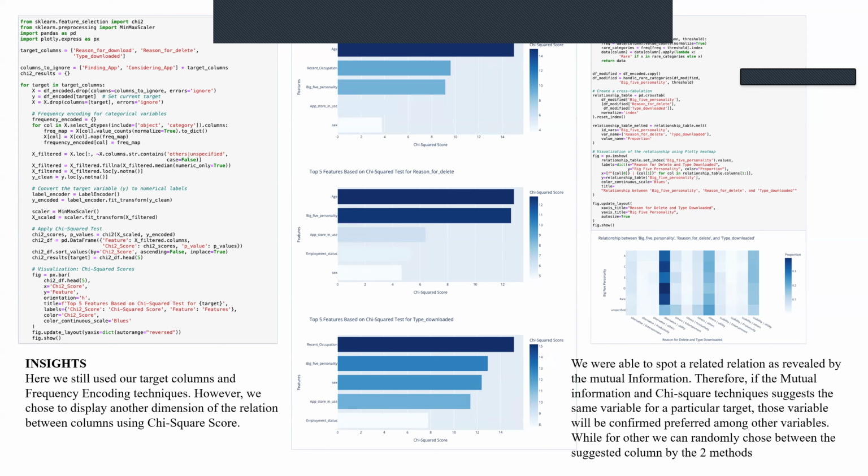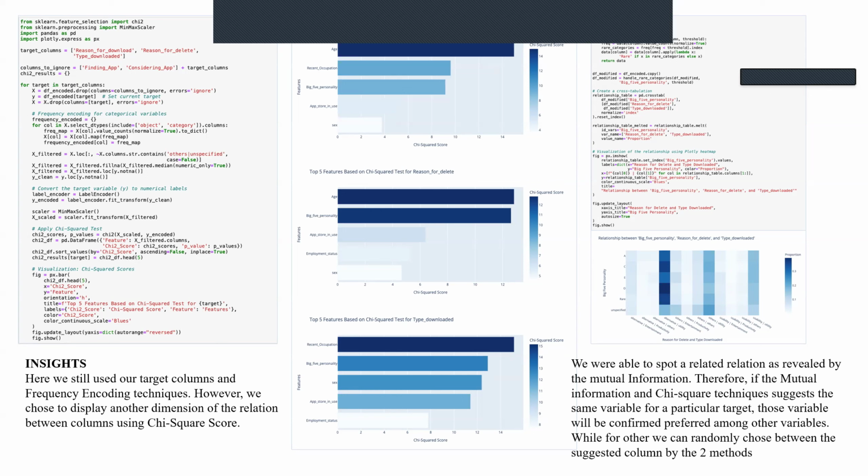Yeah, thank you. So regarding this feature engineering, I also added one more thing regarding the heat maps. There's a relationship between the big five personality traits and different targets, which we visualized using heat maps.